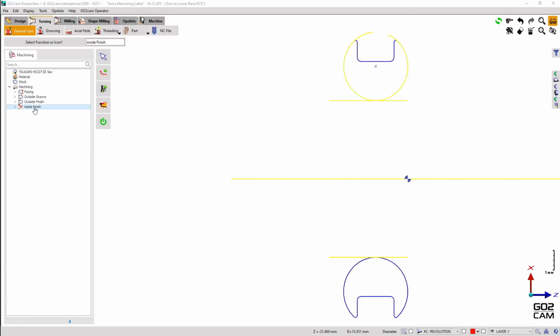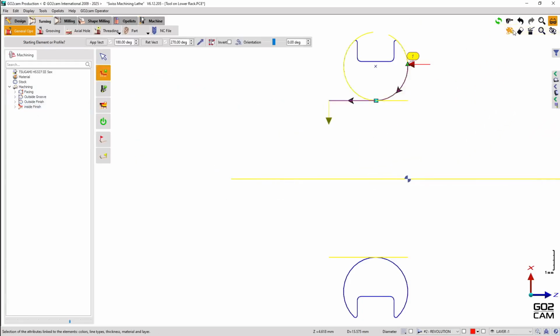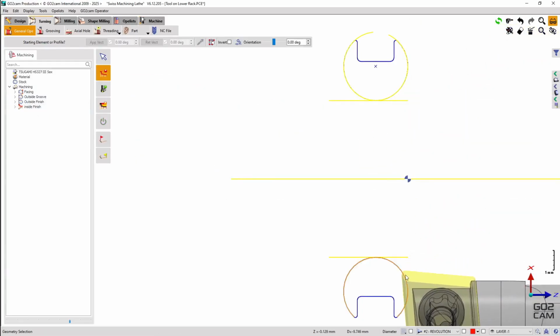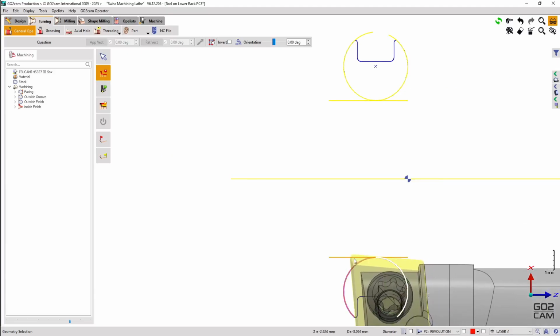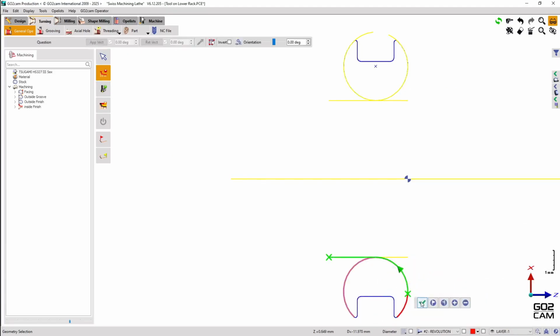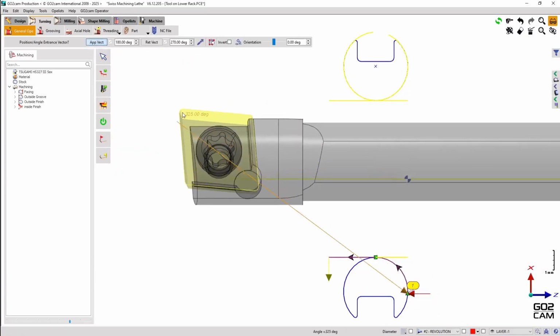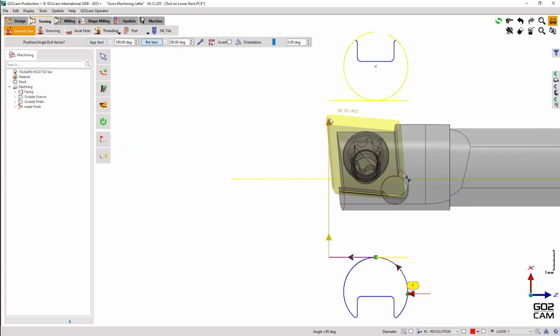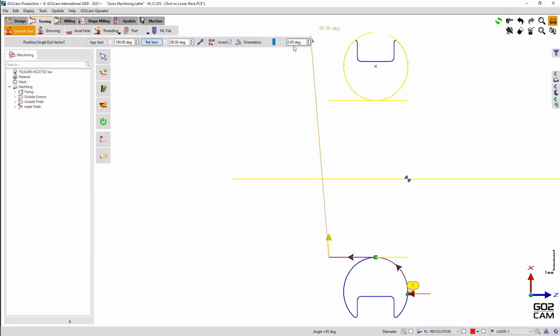We edit this cycle, choose the lower profile, note that we also have to change the orientation of the tool.